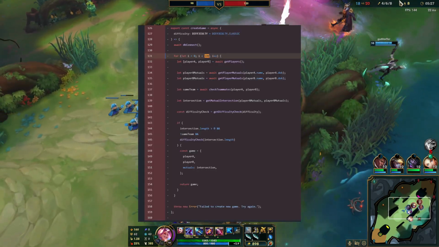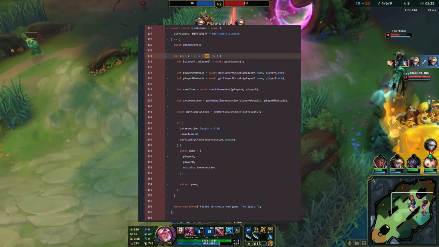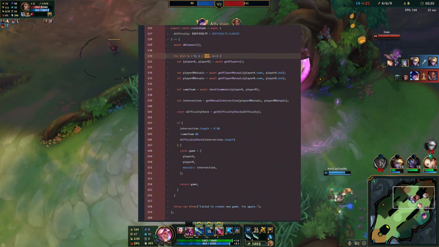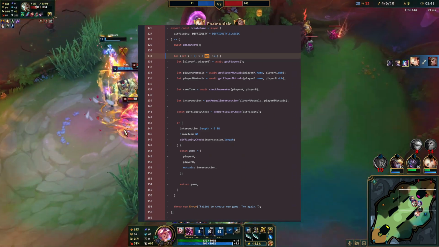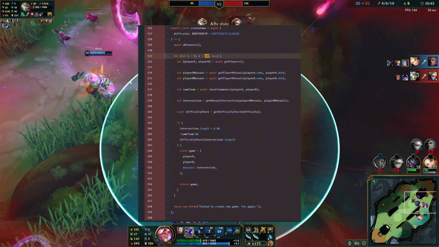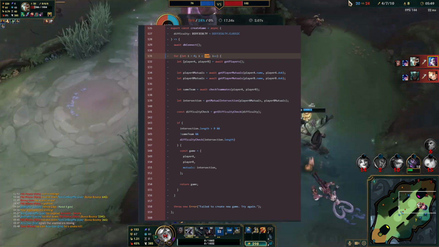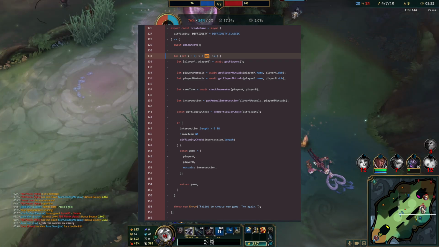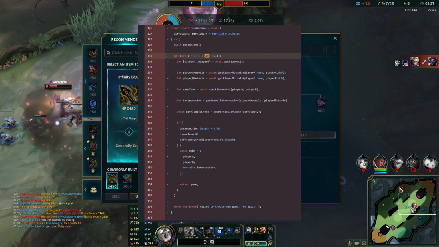Basically, the user would request a game, which would call a function. This function would then pick two random players from our list of players, and then it would check if they have never been teammates. If they've never been teammates, then great. We'll now check if they have any mutuals. And if they did have any mutuals, then great. Then it's possible that we have a game. And if it couldn't find a game, or they had already been teammates, then we would just repeat the process. I literally had a for loop which would loop 100 times.